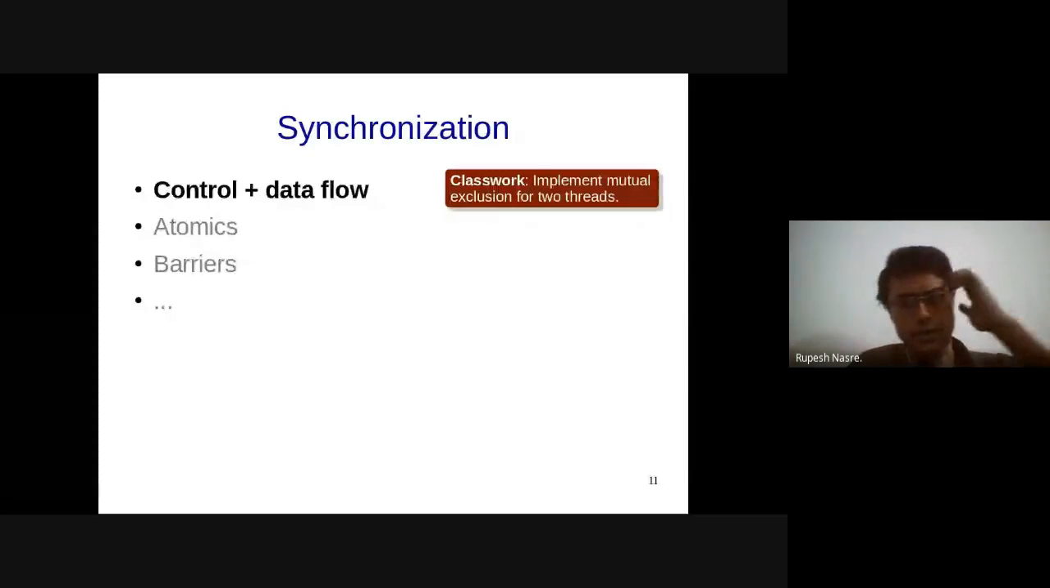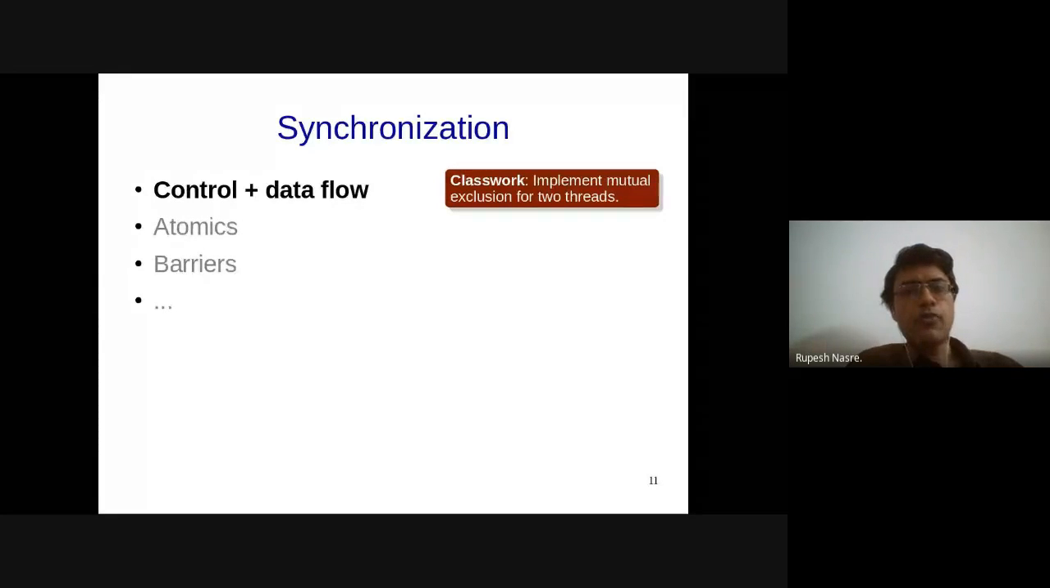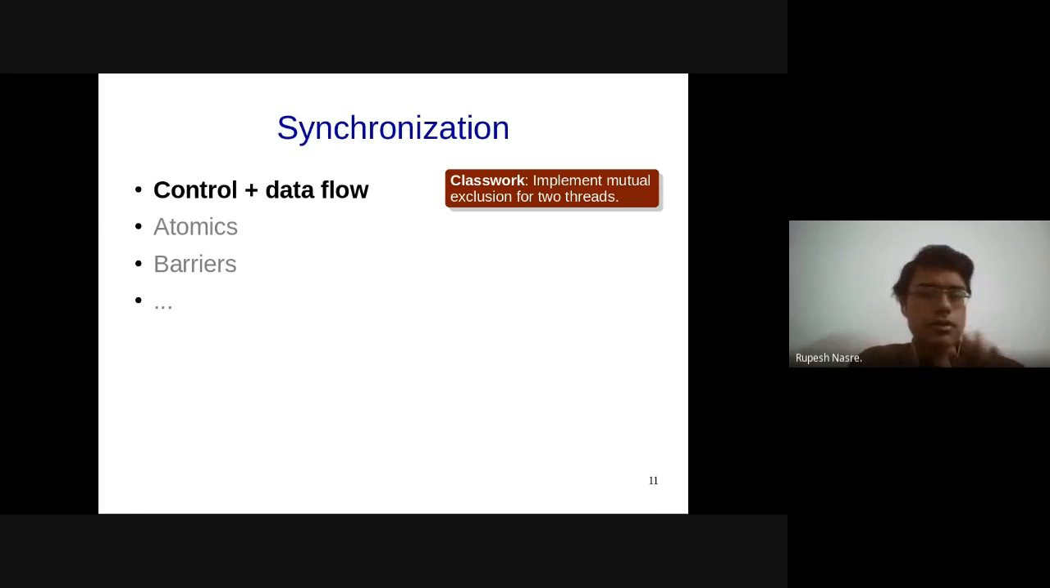Thanks, Venkat. Okay, so I want you to implement this mutual exclusion for two threads, and just post the code corresponding to that. Do not use any atomic or barrier in your code. It should simply be using the control flow and data flow.